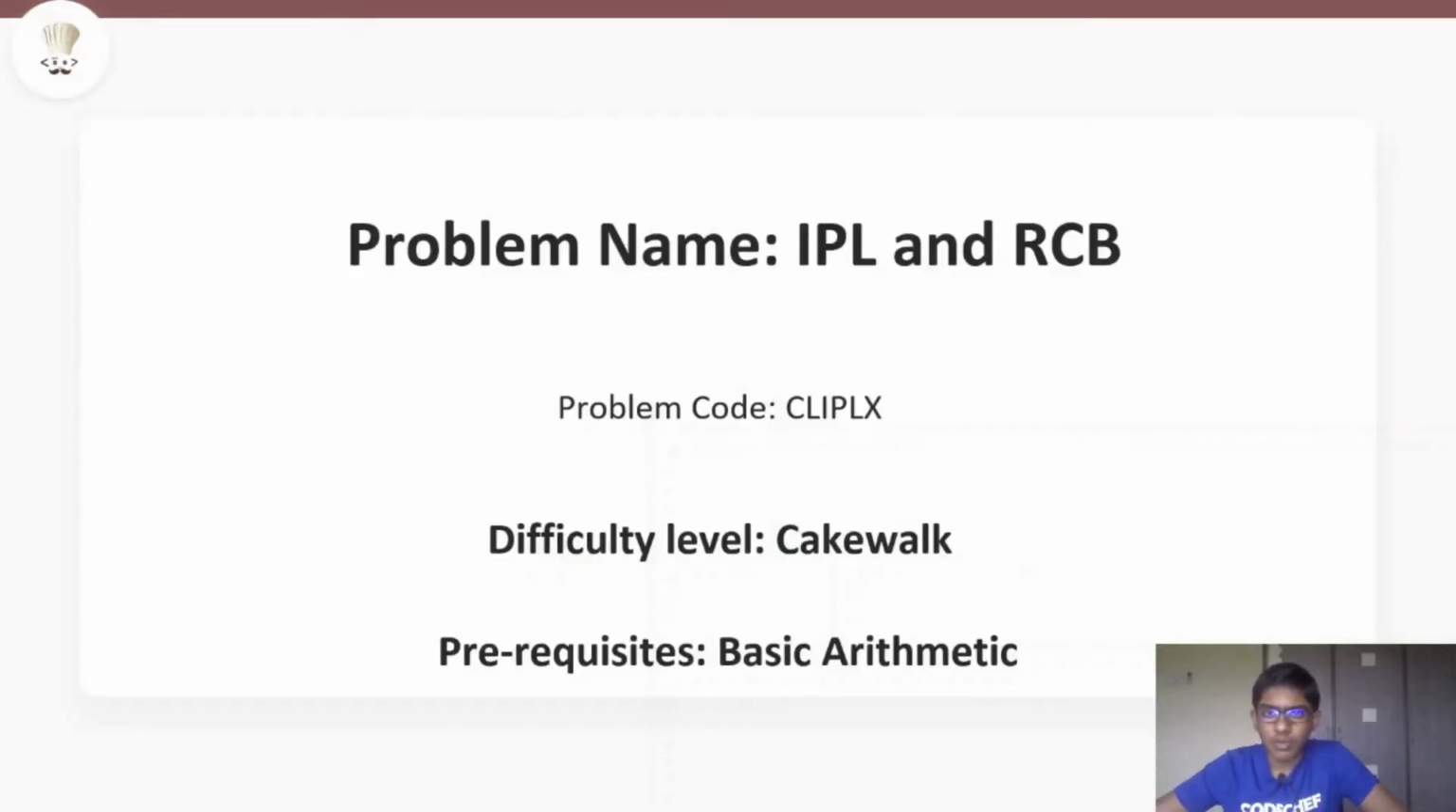So today's problem is called IPL and RCB. The problem code is ClipLX. The difficulty level of this problem is cakewalk. And the prerequisite you need to know to be able to solve this problem is basic arithmetic.